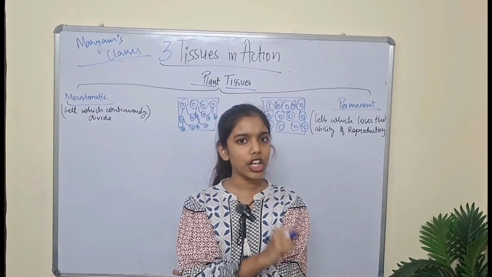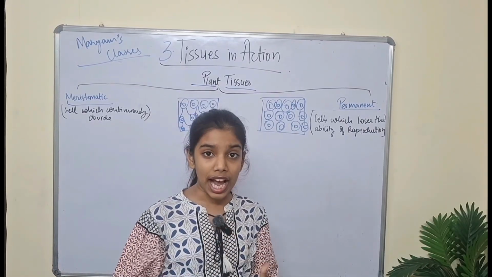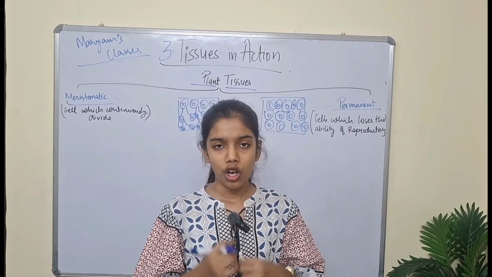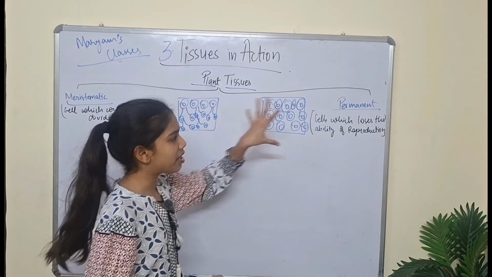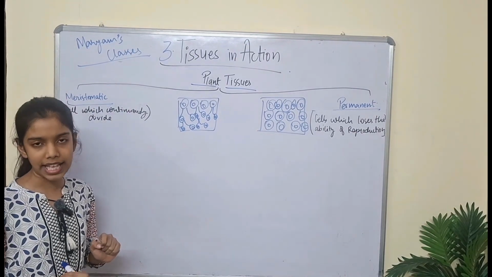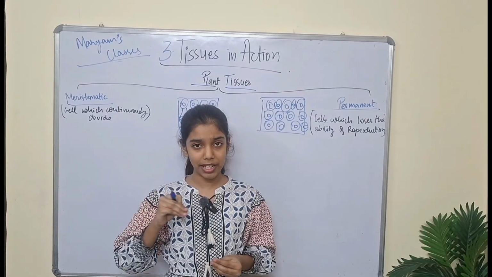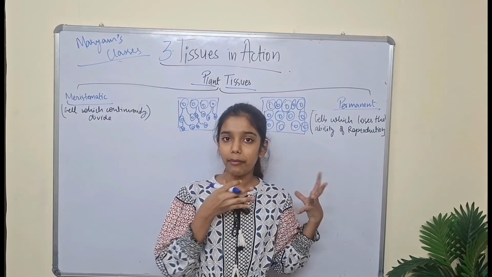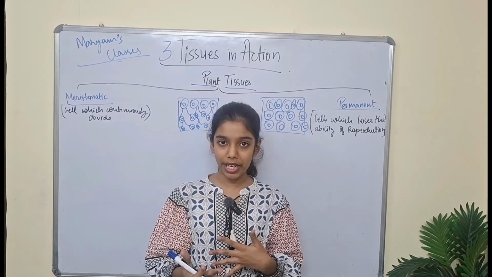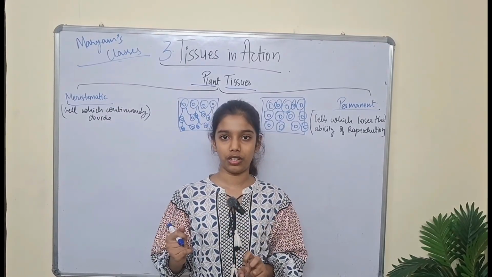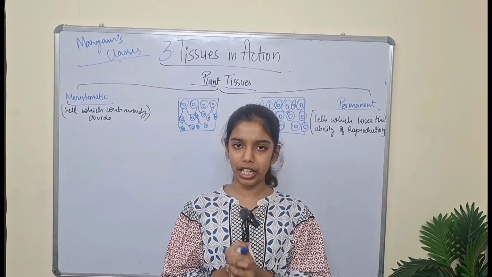So a question will appear in your mind: if permanent tissues can never reproduce their cells, how did they come into existence in the plant? These are the result of meristematic tissues only. The cells in meristematic tissues reproduce and make their own cells, and with the passing of time, these cells become permanent tissues. It is a very long process which you will learn in higher classes.